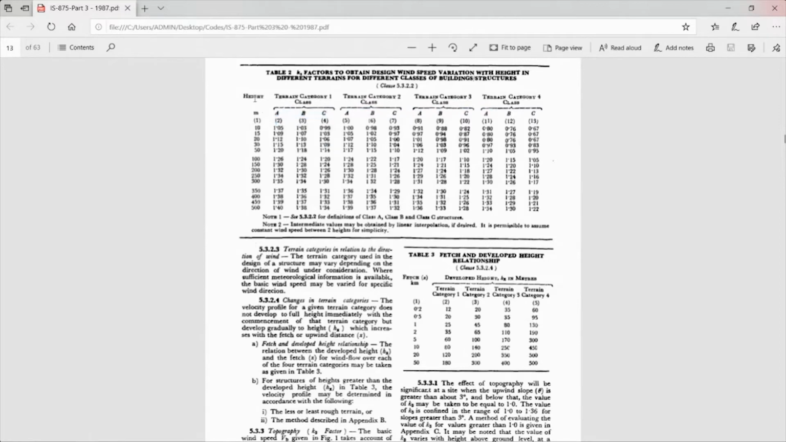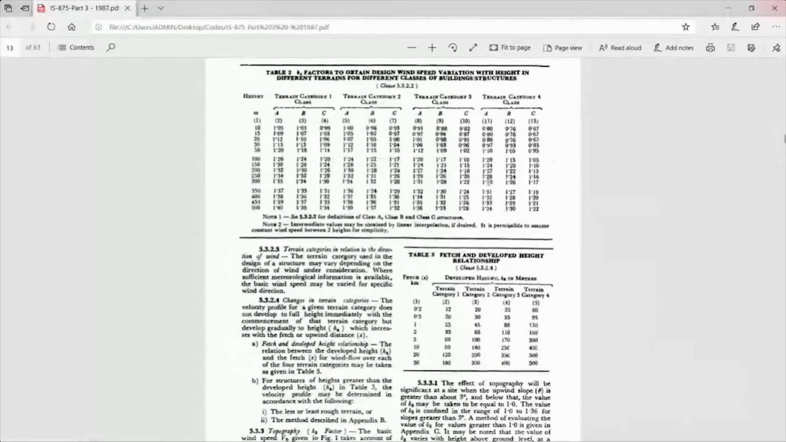So if the height of the building is 10 and if you are in terrain category 1 and if your class of building is A, then you have to take this value as 1.09 for K2. This is how you identify the K2 value from the code.